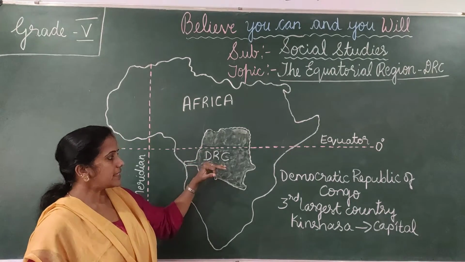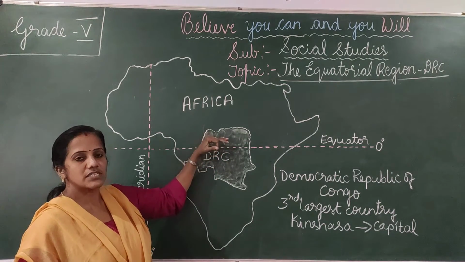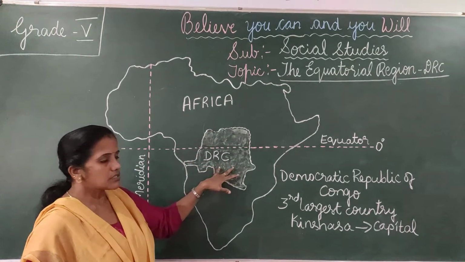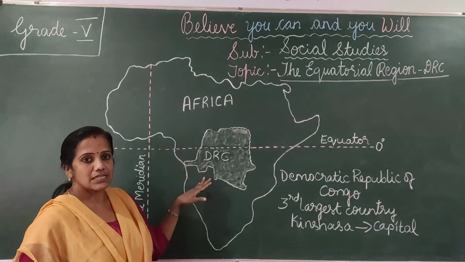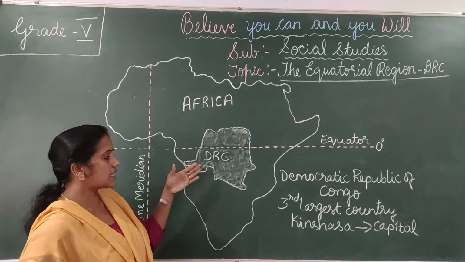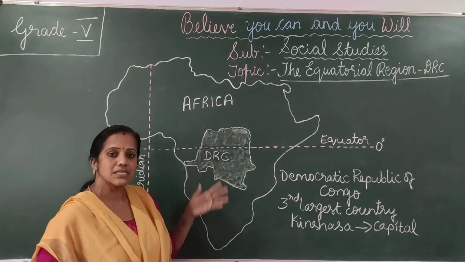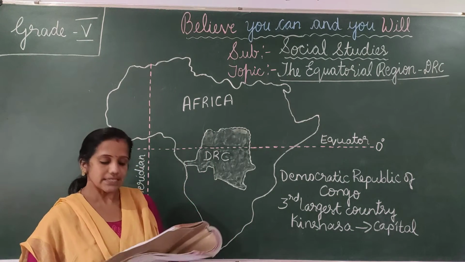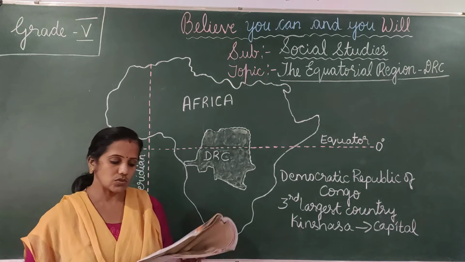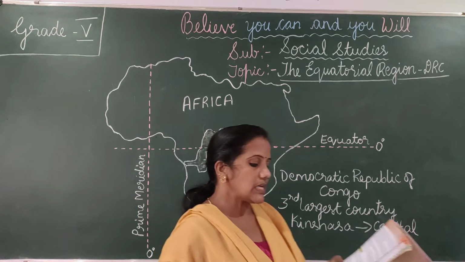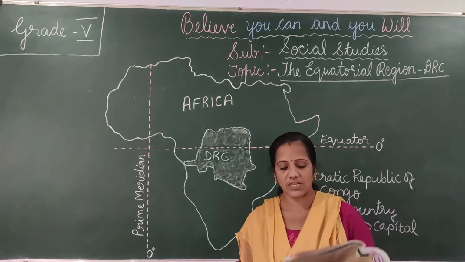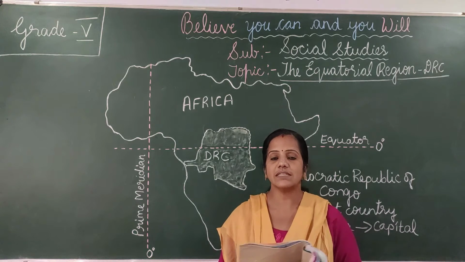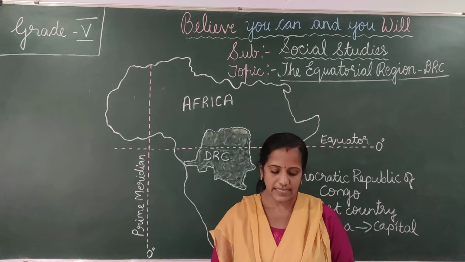One third of the DRC lies in the northern hemisphere, and two thirds of the country lies in the southern hemisphere. So on both sides of the equator, this country is located. Towards the north it has Central African Republic and Sudan, towards the east it has Uganda, Rwanda and Burundi, and towards the west it has Republic of Congo. These are the places around the DRC.